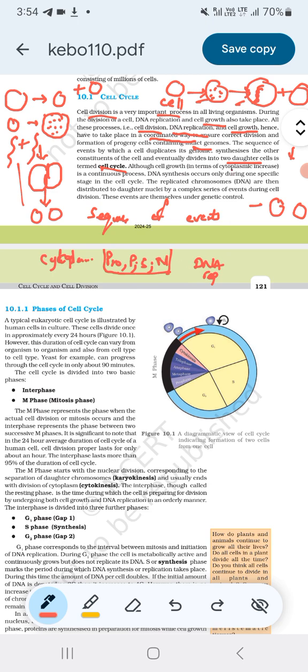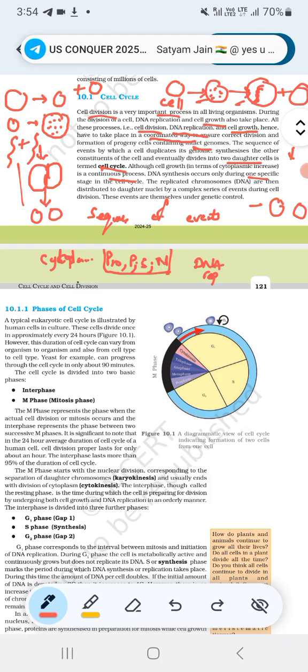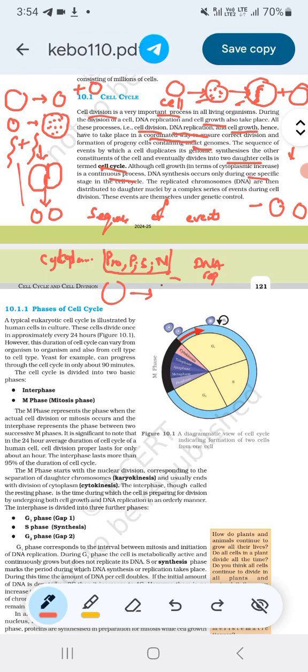Although cell growth in terms of cytoplasmic increase is a continuous process, DNA synthesis occurs only during one specific stage of the cell cycle. Cell growth is a continuous process. There is no particular stage. Cell growth will occur continuously in any phase, but DNA replication occurs only in a particular short phase, that is S phase. So DNA synthesis only occurs during one specific stage of the cell cycle.